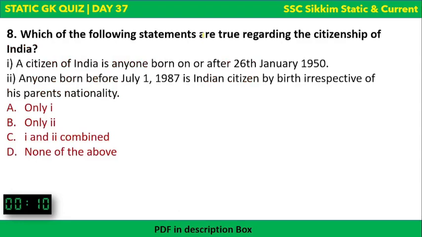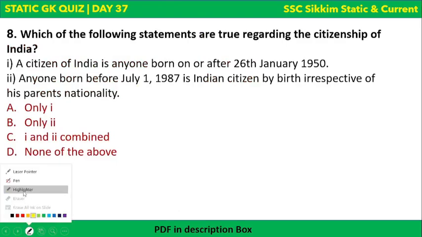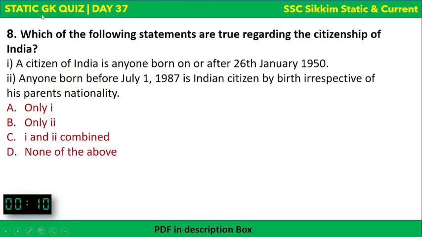Next. Which of the following statements are true regarding the citizenship of India? The points are mentioned here. A citizen of India is anyone born on or after 26 January 1950. Anyone born before July 1st, 1987 is an Indian citizen by birth, irrespective of their parents' nationality. Which one of these is true regarding the citizenship of India? Options are there. Your time begins now.